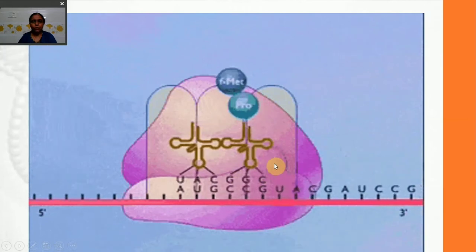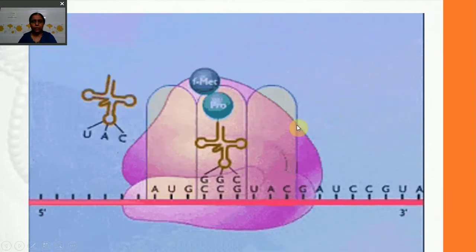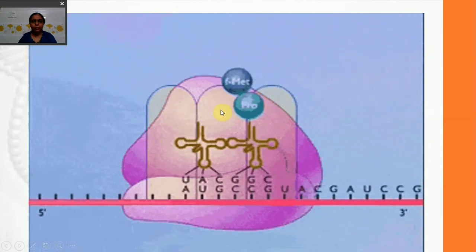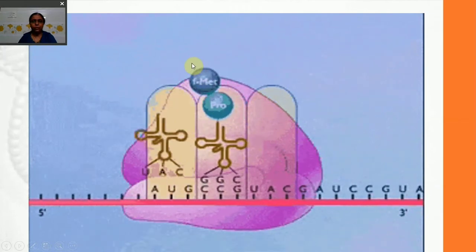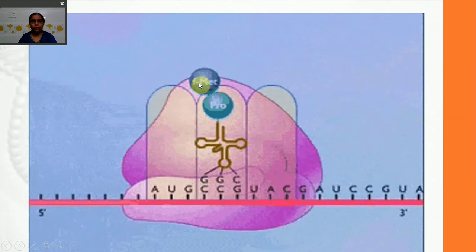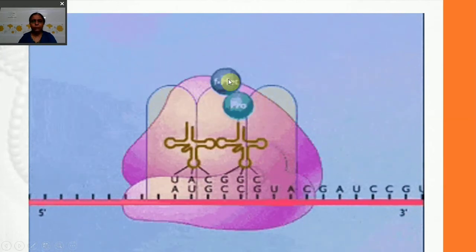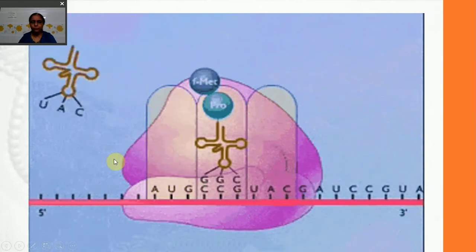A new amino acid is brought by transfer RNA and it leaves the place after giving the amino acid. This is how the amino acid chain is continuously formed, and finally when the stop codon is reached, the polypeptide is released from the P site.